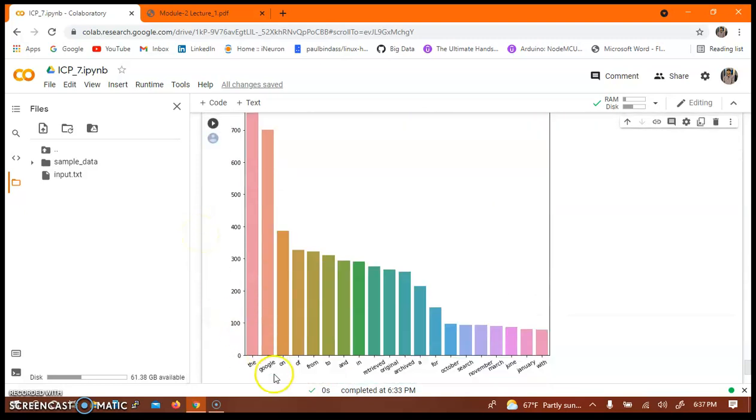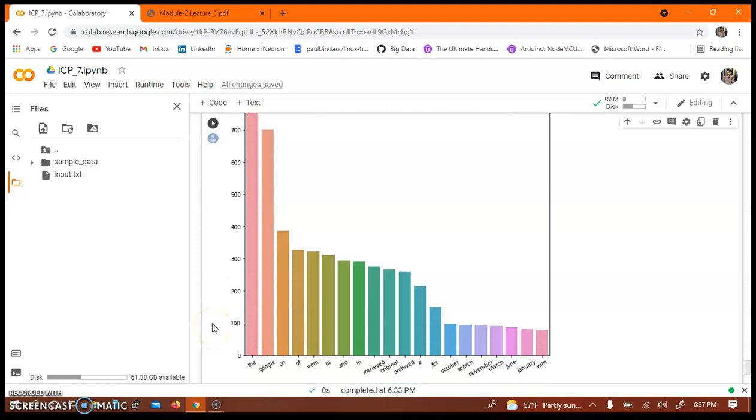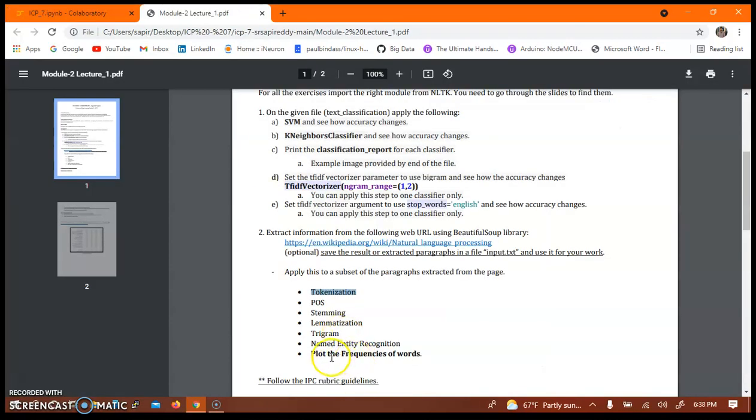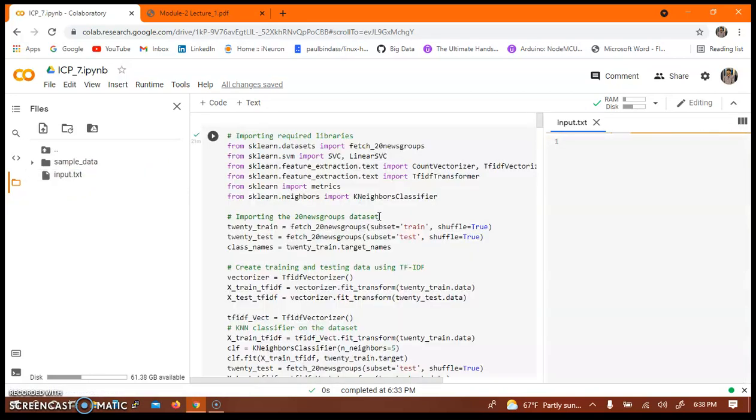As you can see here, these are the most frequent words. These are the words which have more frequency in the data, that is the input.txt file, which we are getting from the Wikipedia natural language processing page.